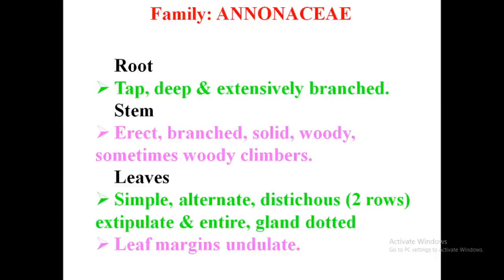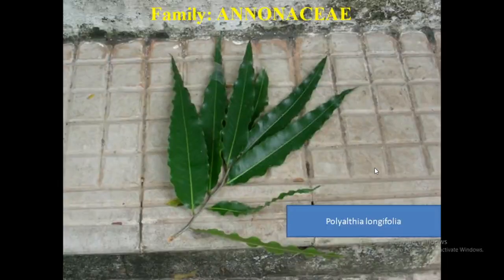The leaves are simple, alternate, distichous, which means attached on the stem in two rows in some cases. Exstipulate means stipules are absent. Gland dotted is an important feature. And the leaf margins are undulate, the wavy nature of the leaf margin. All the morphological features you already studied. Clear?